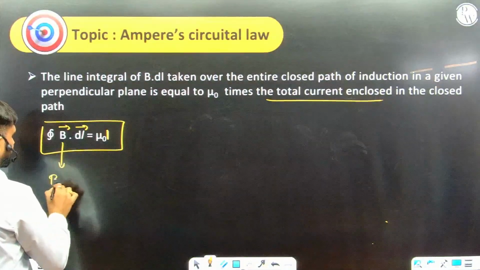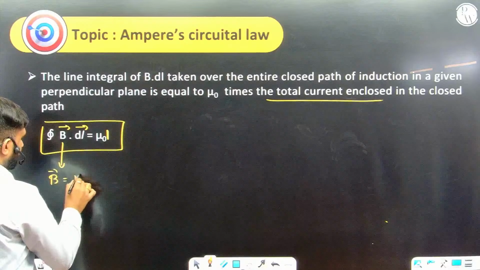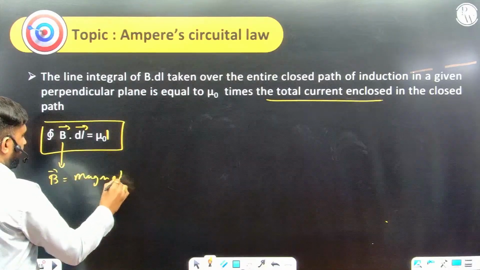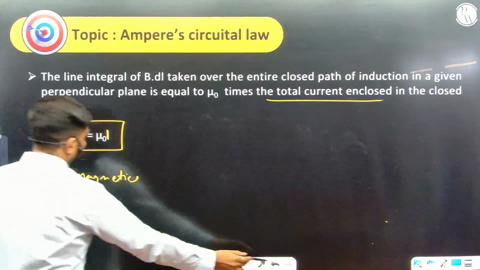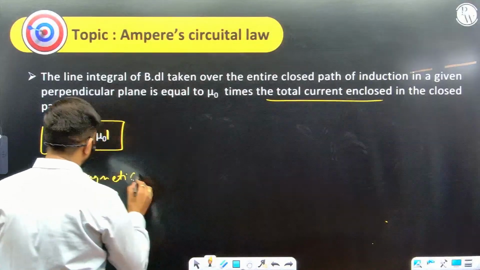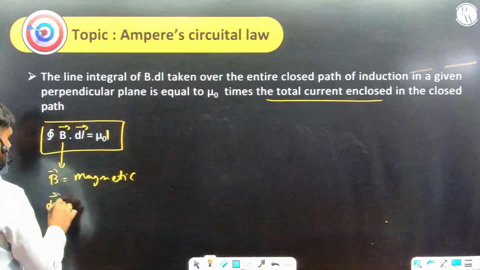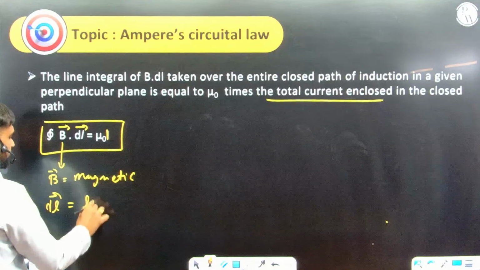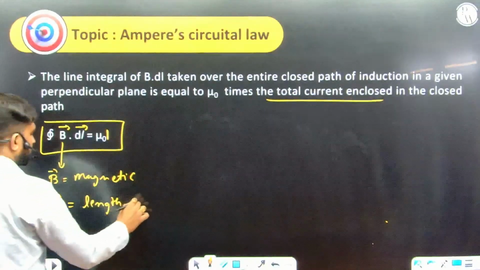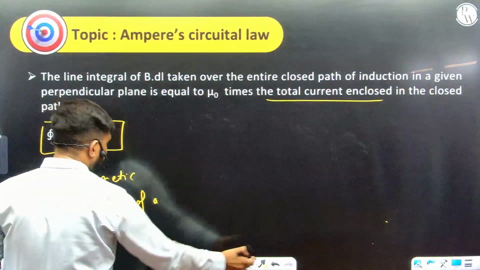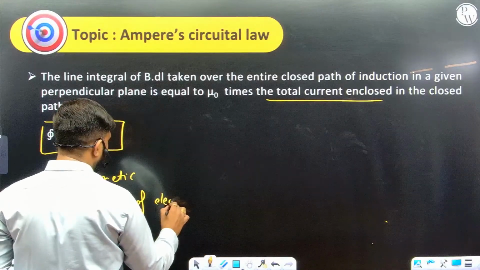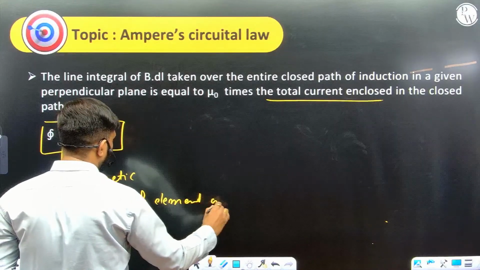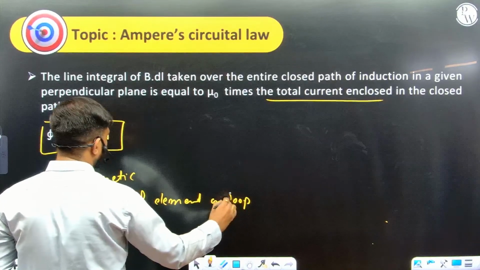This is the magnetic field, B vector. dl is the length of a little arc, or let's say element on the loop, a little portion of the loop.